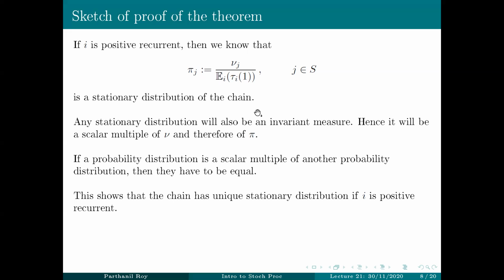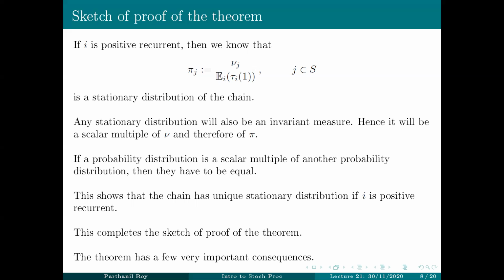Therefore, this shows the uniqueness statement in the theorem. So this completes the sketch of the proof. Sketch because there's one part that I left out and I want you to read. Now what we will do is see what the consequences of this theorem are. And as you will see, this theorem actually has a lot of important consequences.